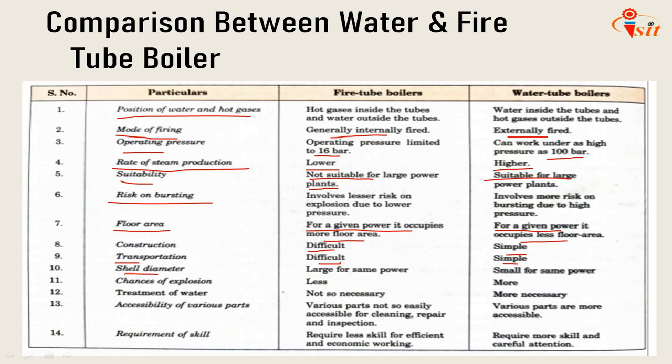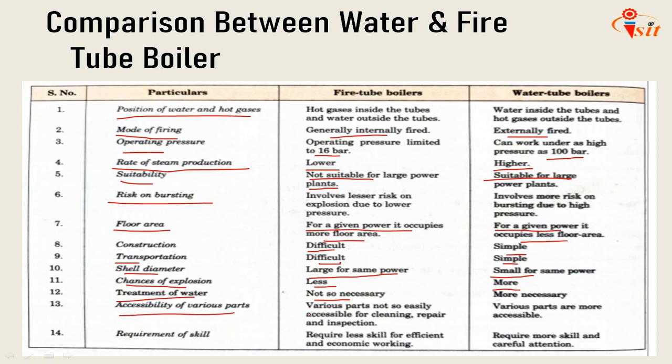Shell diameter. Large for same power. Fire tube boilers require a large shell diameter for the same power generation. Water tube boilers require a small shell diameter for the same power generation. Chances of explosion. Of course, in fire tube boilers fewer chances are there. In water tube boilers more chances are there because of higher pressure. Treatment of water. In fire tube boilers, there is no particular necessity for treatment of water. But in water tube boilers, treatment of water is more necessary.